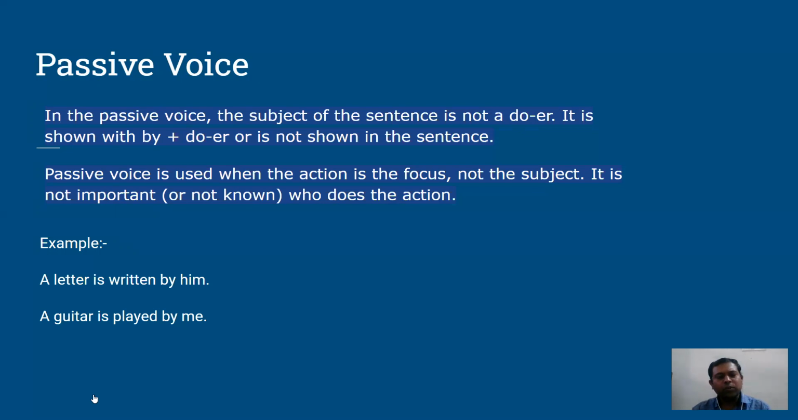In the active voice, we have seen that doer is important. But in a passive voice, doer is not important. Action is important. Example is, a letter is written by him. A guitar is played by me. In both the sentences, the doer is not focused, but the action is focused.